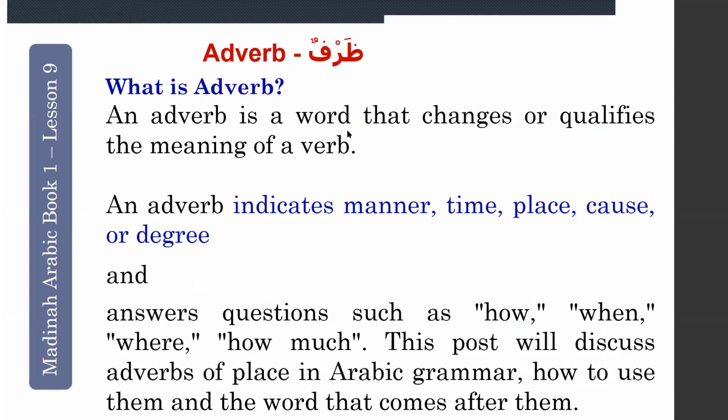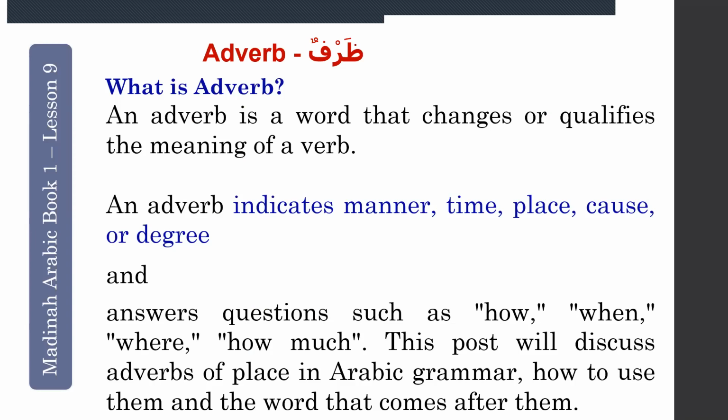An adverb is a word that changes or qualifies the meaning of a verb. An adverb indicates manner, time, place, cause, or degree, and answers questions such as how, when, where, how much. Okay, it's very dry, right?